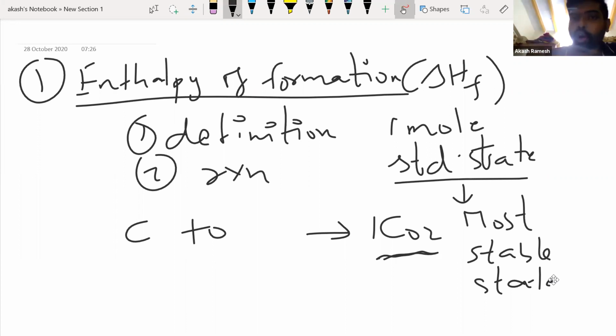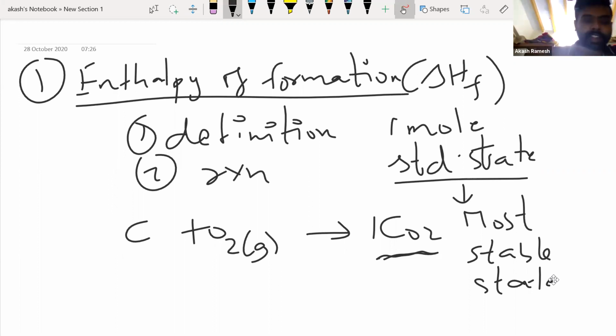So for oxygen, what is the most stable state in which it is available in nature? You tell me. O2, sir. Yes, right. The most stable form is obviously going to be the dioxygen molecule.